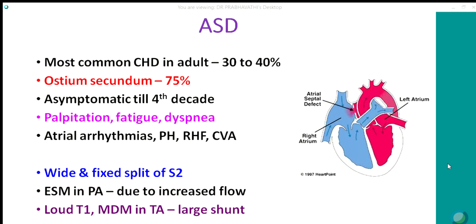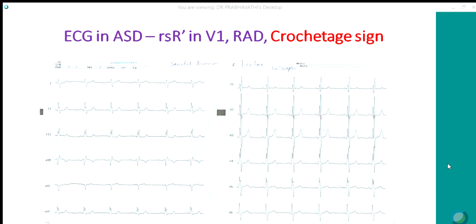A loud tricuspid component of S1 and a mid-diastolic murmur in the tricuspid area indicate a large left-to-right shunt. ECG is very characteristic. The majority of patients, 90 to 95% with ASD, will have an RSR' pattern, otherwise called incomplete RBBB. Here there is no electrical block in the right bundle branch. It is because of the dilated right ventricle and right ventricular outflow tract.